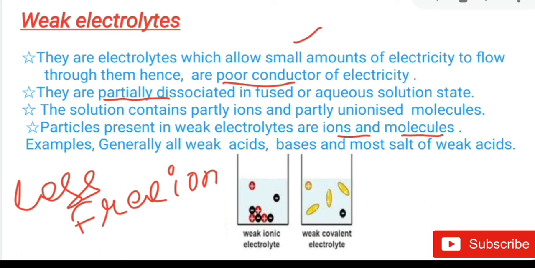Children, you can see here that molecules are present in these, and a few molecules dissociate to give a few mobile ions. And these mobile ions conduct the electric current. So this is the picture. You can see clearly when electricity passes through the weak electrolyte, only a few molecules dissociate to give ions. So you will get both ions and partially unionized molecules.